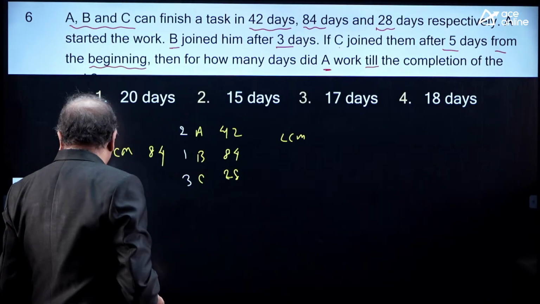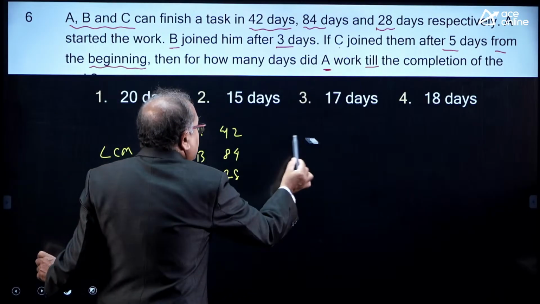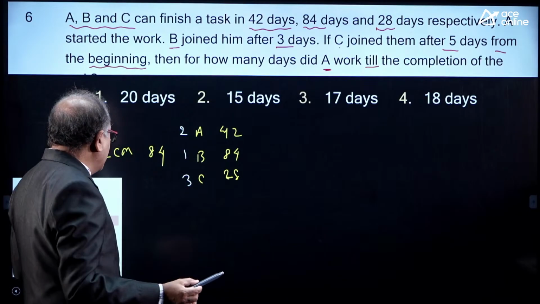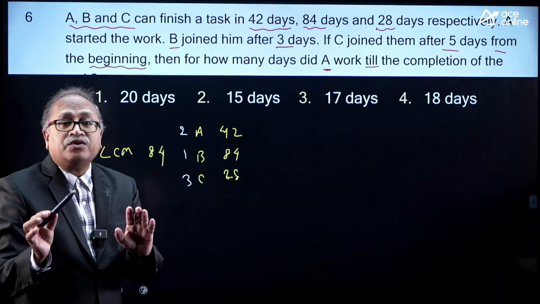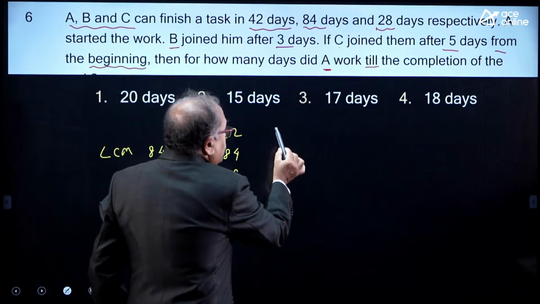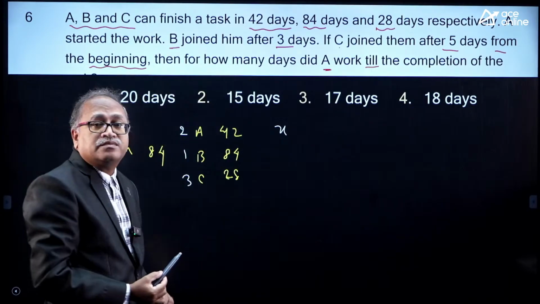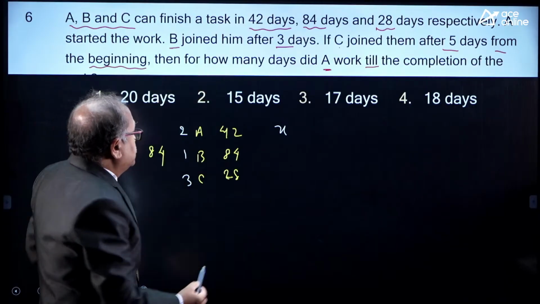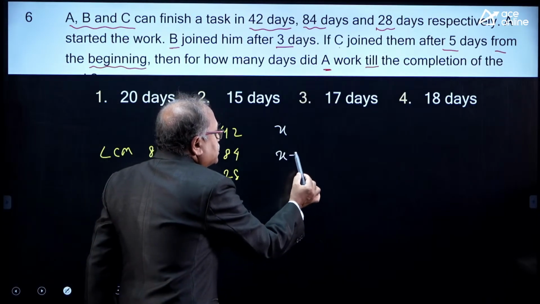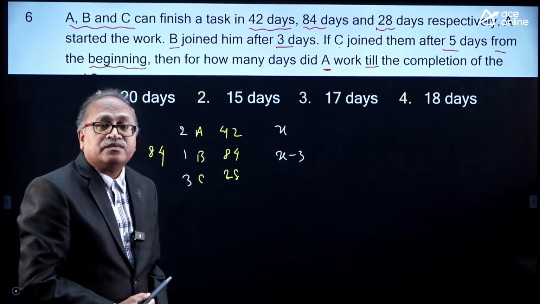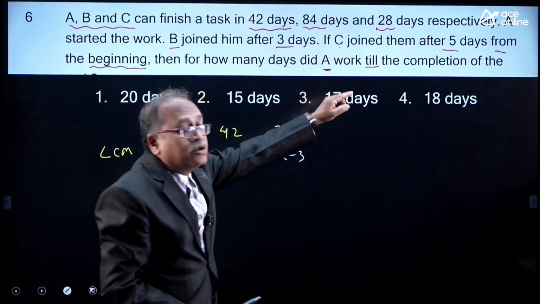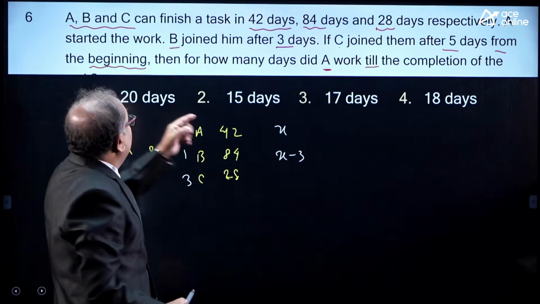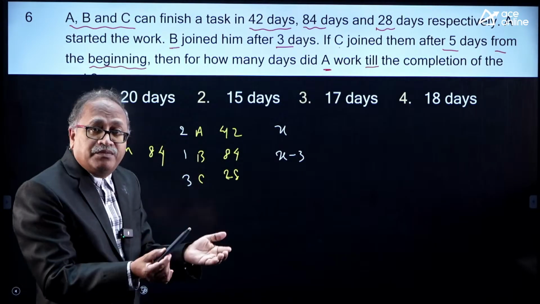Let me assume that A was there from the beginning to end, and the total number of days is X. Then B joined after how many days? 3 days. So, he was there in the business X minus 3 days, and C joined 5 days after the very beginning.